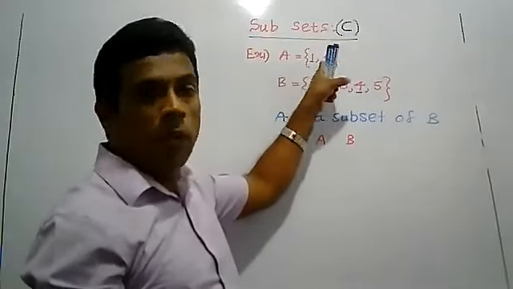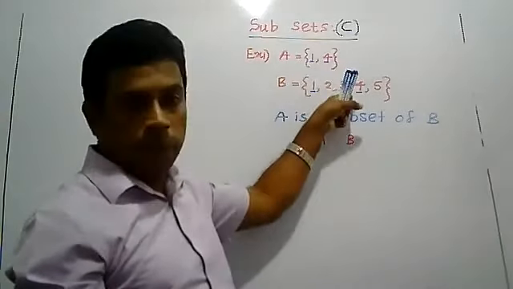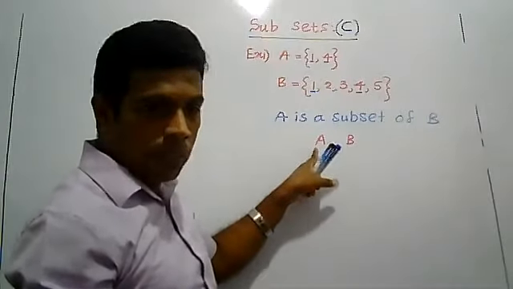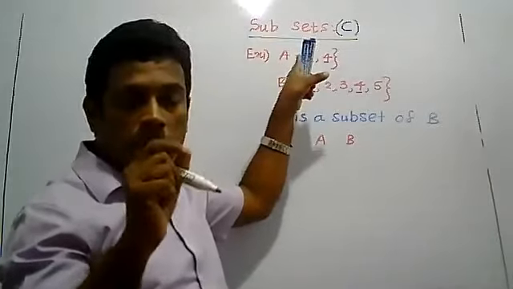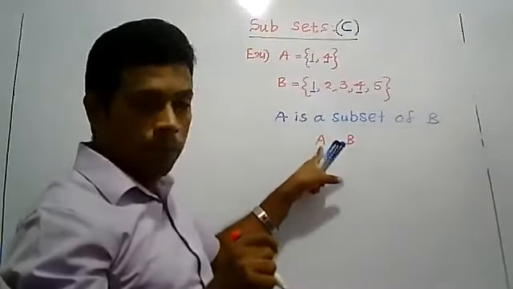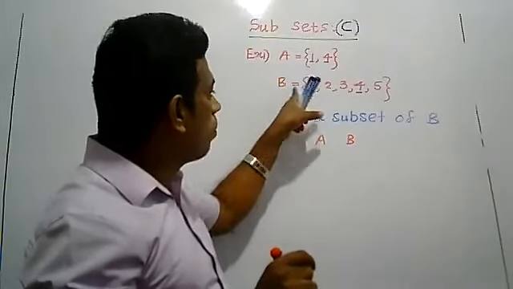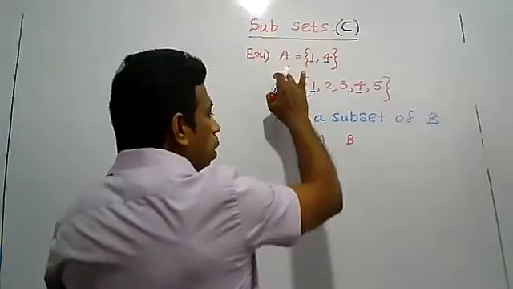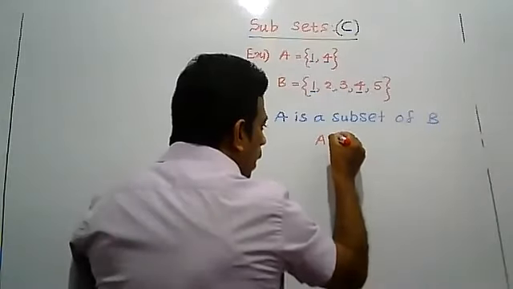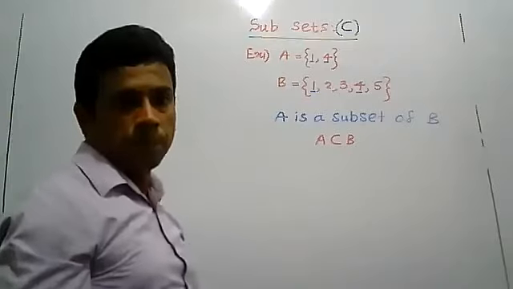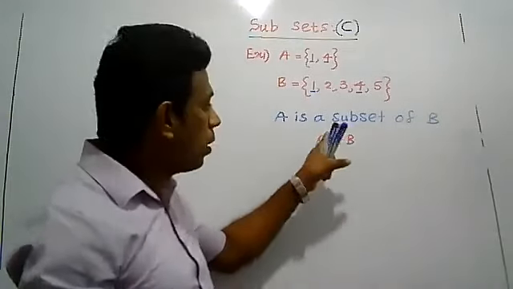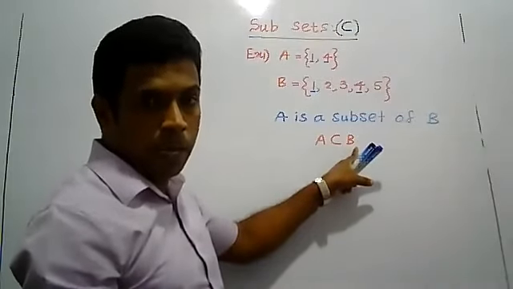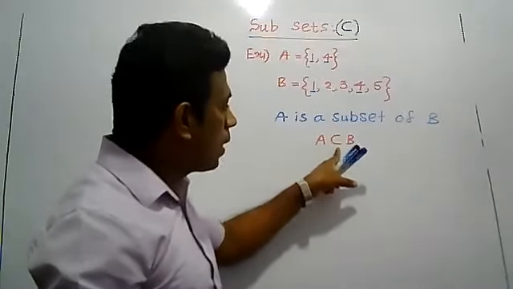Set A has only two elements and set B has five, so the smaller one, A, is written first. We read this notation as A is a subset of B.